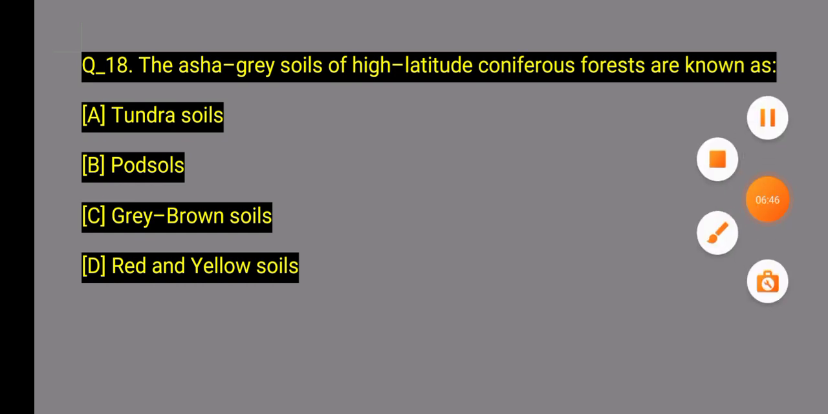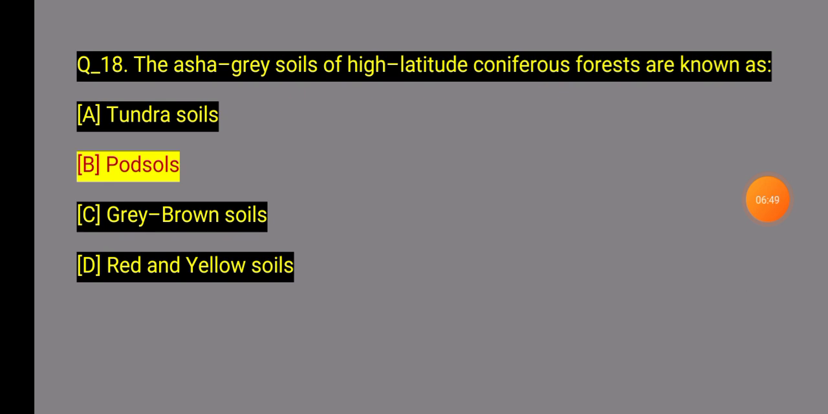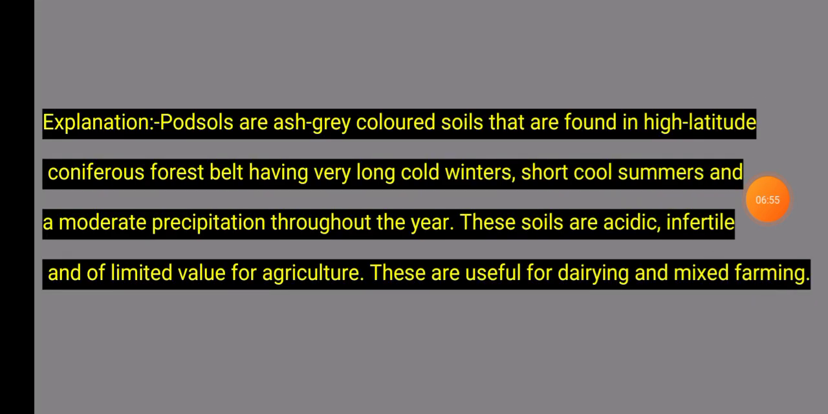Option B, Podosol, the ash grey soil of high latitude coniferous forests. Question 80, explanation: Podosols are ash grey colored soils found in high latitude coniferous forests, which have very long and cold winters, short cool summers and moderate precipitation throughout the year. This soil is acidic and infertile and limited for agriculture. It is useful for dairying and mixed farming.